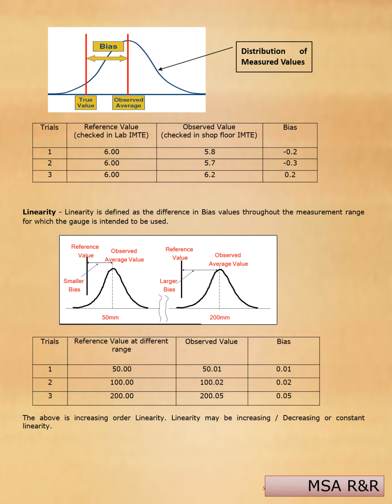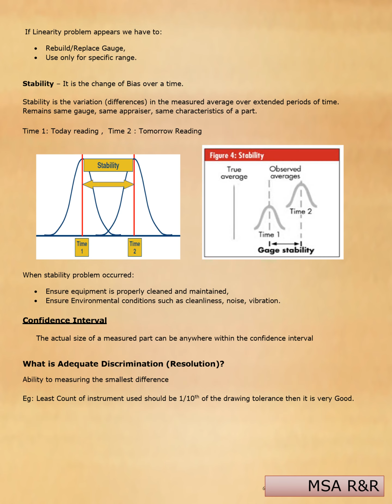For 200, observed value is 200.05, bias is 0.05. The bias values are in increasing order. The linearity may be increasing or decreasing. If a linearity problem appears, we have to rebuild or replace the gauge or decide to use it only for specific ranges.